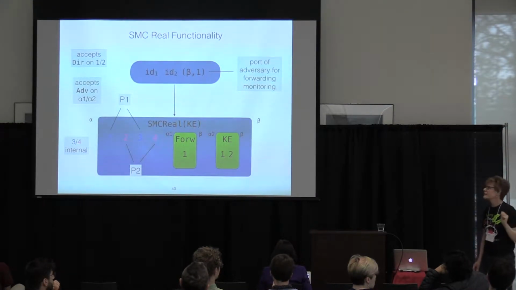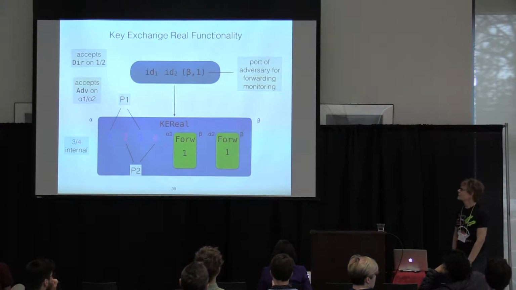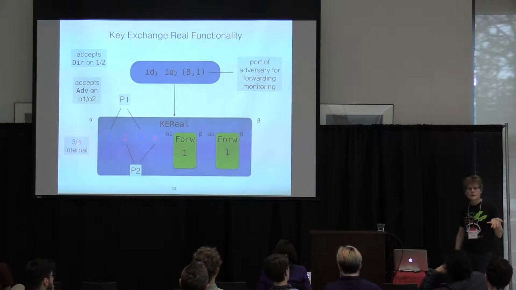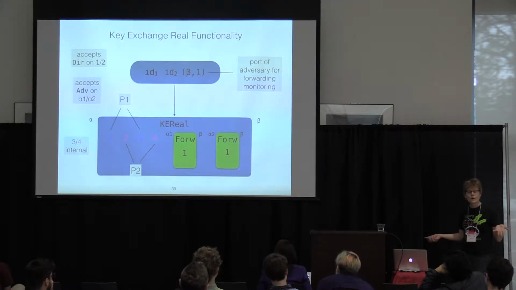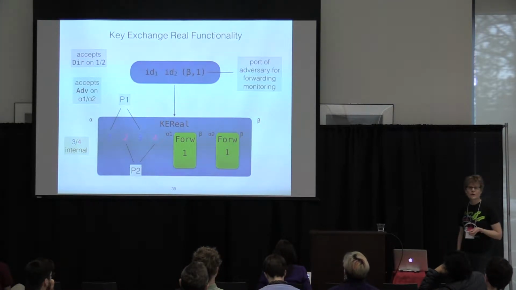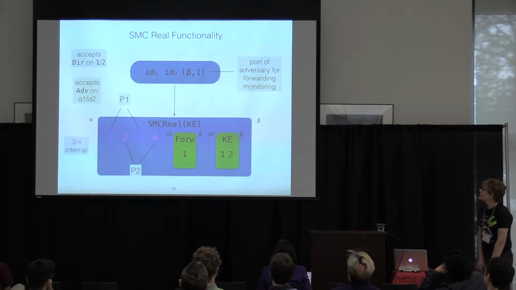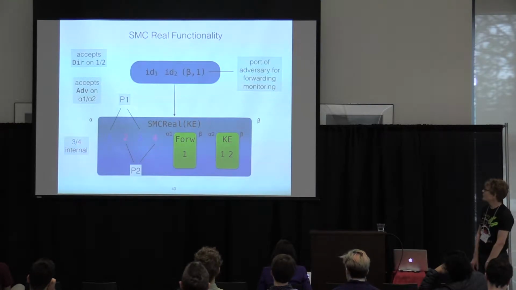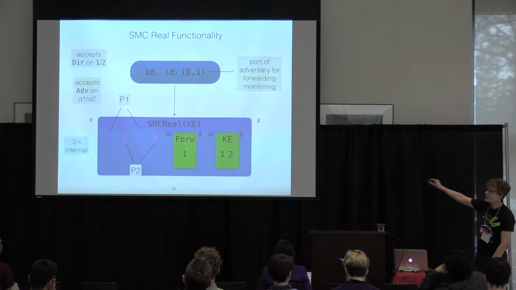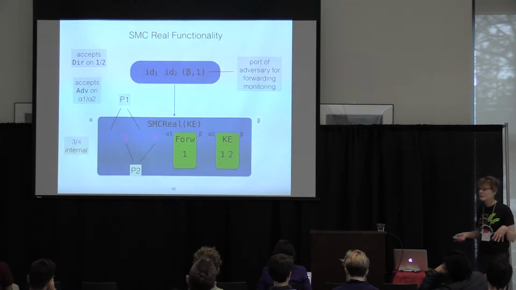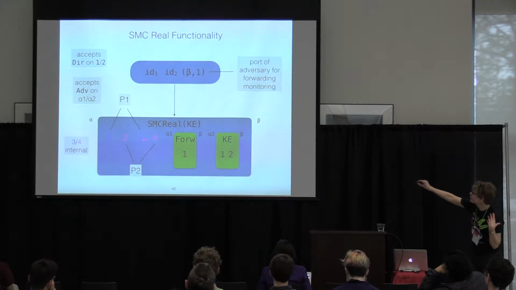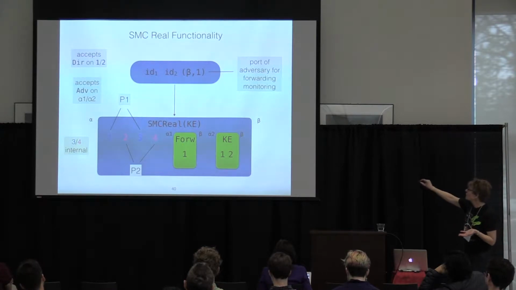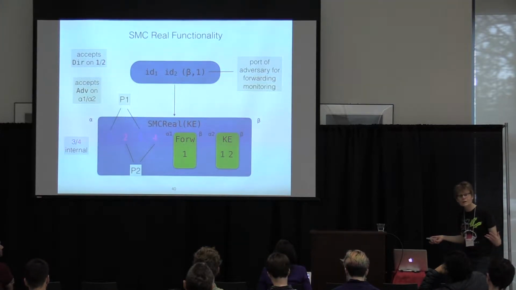Yes. It's authenticated channels, and this is how we let the adversary see what would be going over the wire, over the network. So in SMC real, we had 2 forwarders here, but now we've got a forwarder for forwarding the one-time pad encryption, and between these internal ports 3 and 4 of party 1 and party 2, but then we also need some way of doing key exchange.